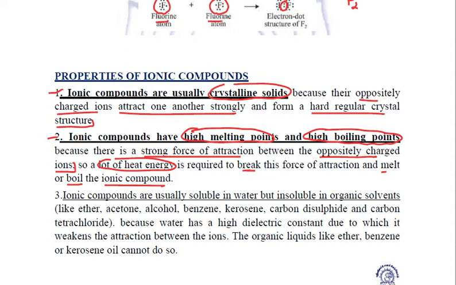Clear? Let us come to the third property of ionic compounds. These ionic compounds are usually soluble in water, but they are insoluble in organic solvents like ether, acetone, alcohol, benzene, kerosene, carbon disulfide, or carbon tetrachloride. These are all examples of organic solvents. So ionic compounds are usually soluble in water, and they are insoluble in these organic compounds.